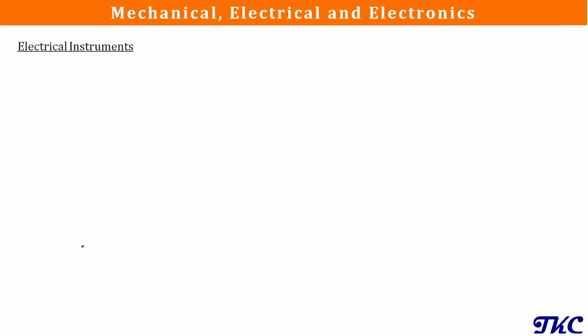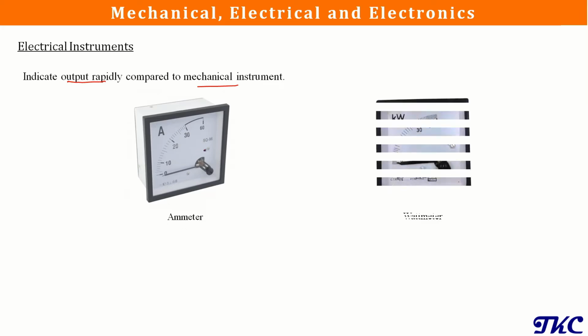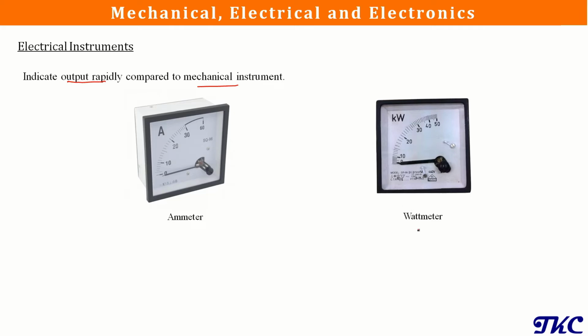Next is electrical instruments. Electrical instruments give us a more rapid response as compared to mechanical instruments. For example, we have an ammeter which we can use for measurement of current. Similarly, we have a wattmeter that we can use for measurement of power.